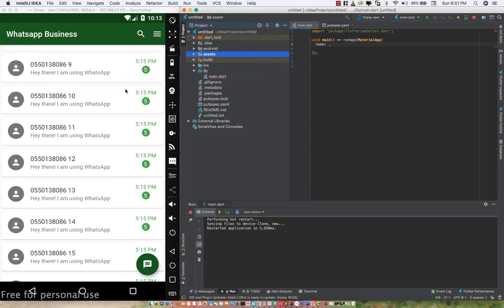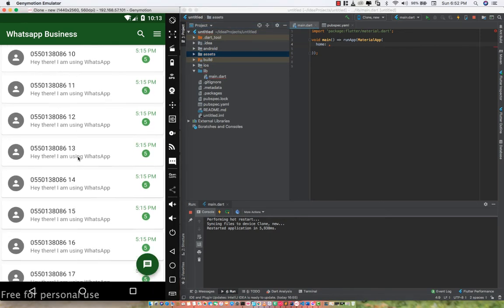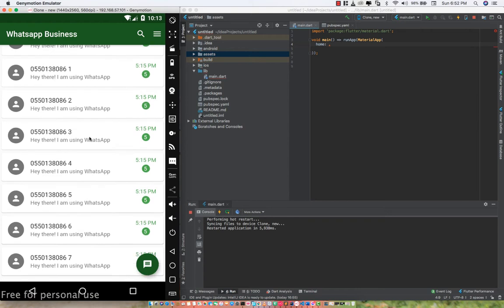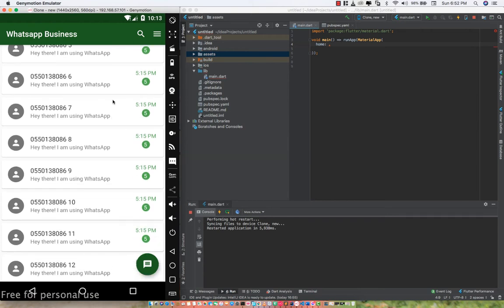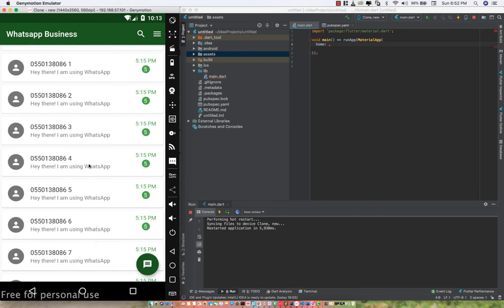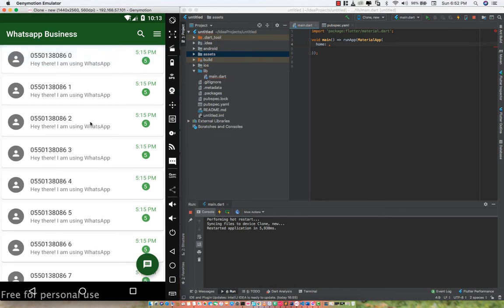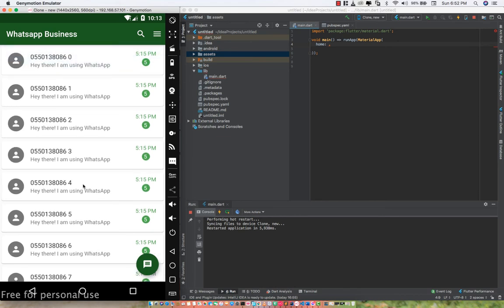Okay, so before I get started, let me briefly explain what we are going to do today. I was playing along with list tiles, and I came across how to develop something like this. Basically, this is for absolute beginners, and I think it is going to help you design something like this if you are developing an app or anything like that. So that is what we're going to do today, and I believe you'll be learning a lot.